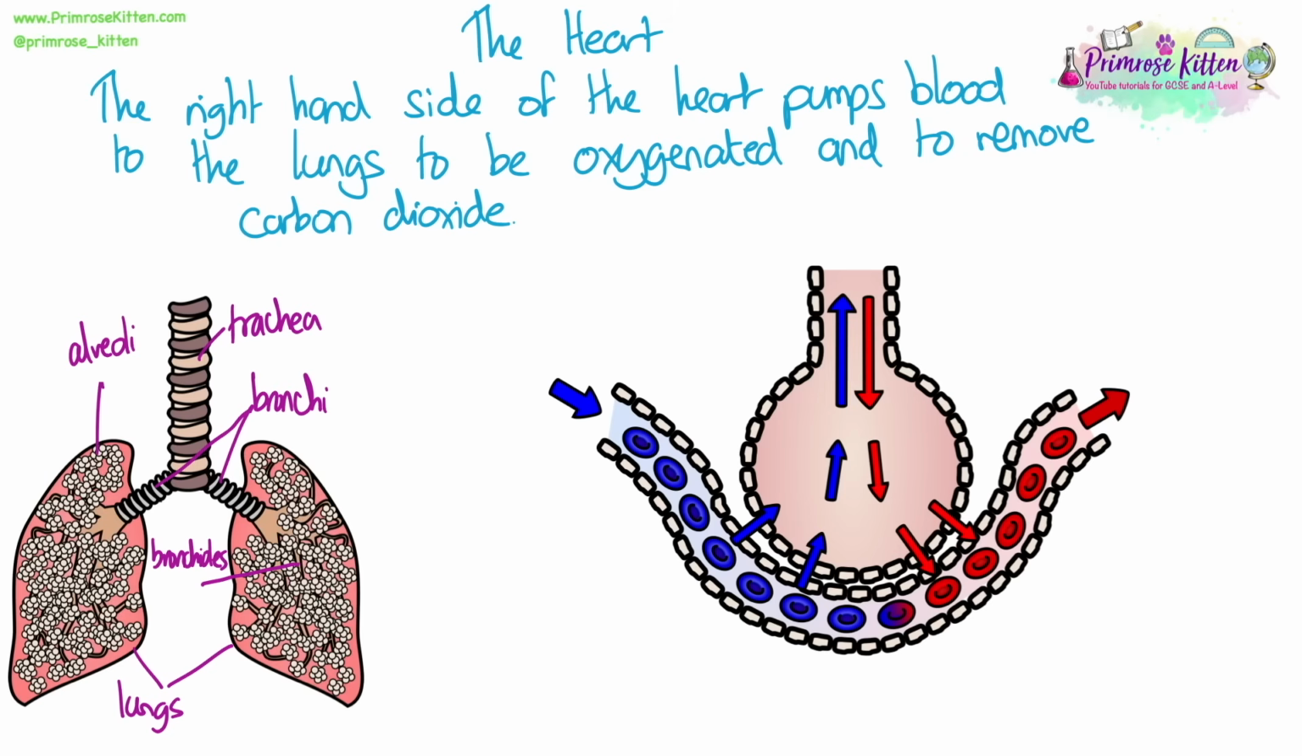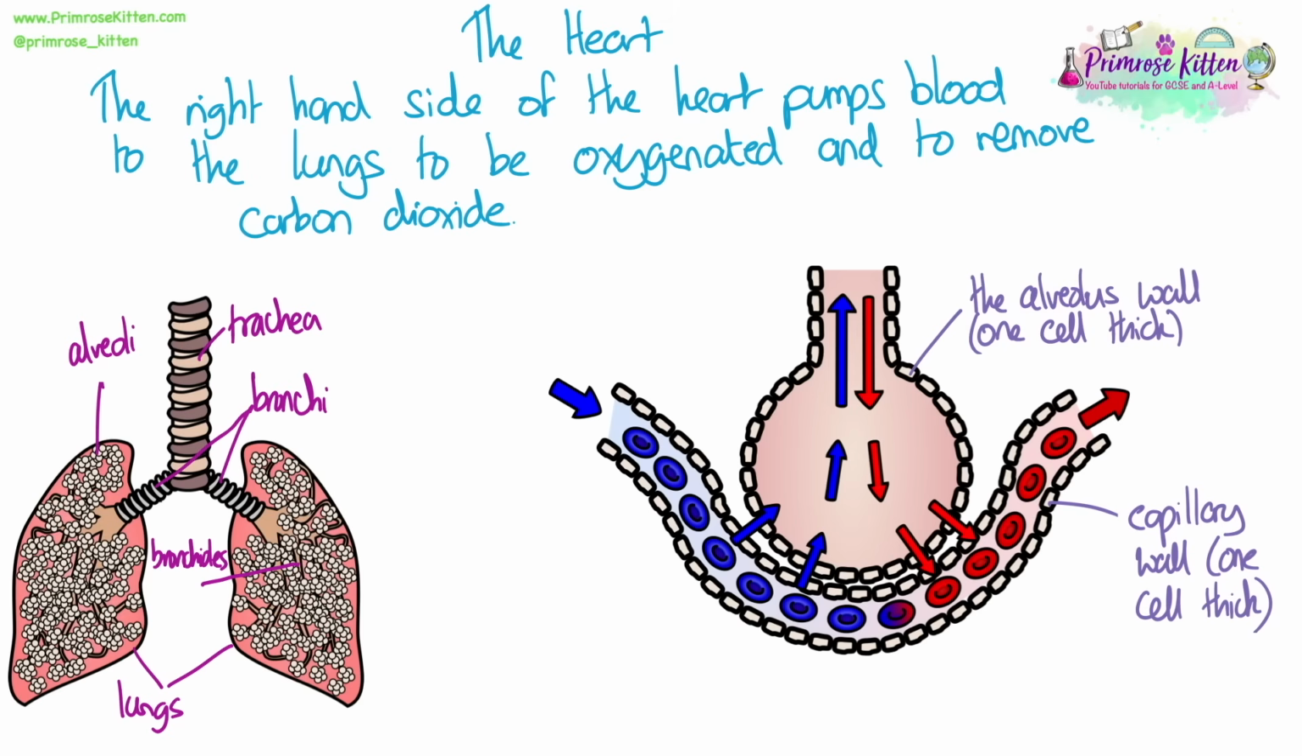We should know the trachea, or the windpipe, branches out into two bronchi, and then the alveoli at the end of the tiny branches, which are known as bronchioles, and we have two lungs, one on either side. Here we've got a diagram of one alveolus from a bunch of alveoli and the capillary that's next door. You can see both of the walls are only one cell thick, as we mentioned, as this is an adaptation.